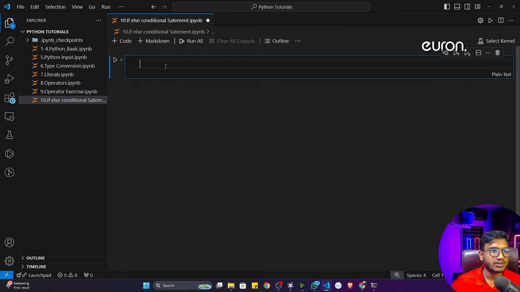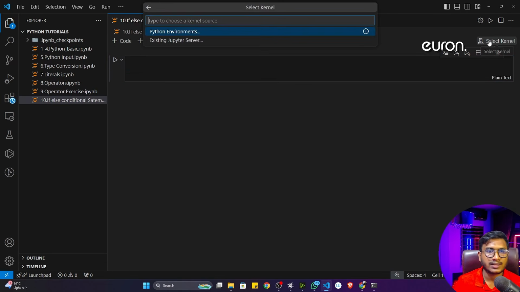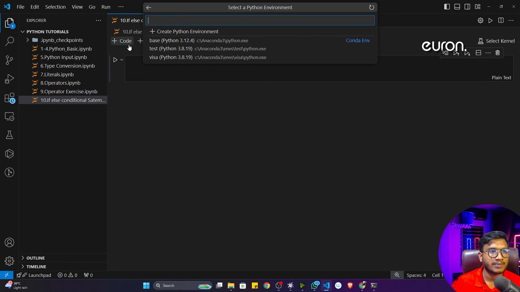Now let me zoom this particular cell a little bit. The first thing you have to do is select the kernel. To select the kernel, just click here, select kernel, and you will get this option, Python environment. Just click on Python environment and select this particular base environment. By default, you will get this base environment. I already created some more environments, which are called virtual environments. I will also tell you what a virtual environment is inside Python, and show you how you can create it. As of now, if you are using Anaconda, you will get this particular environment called base environment.